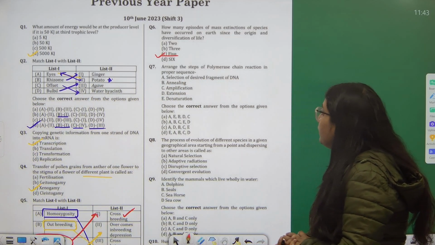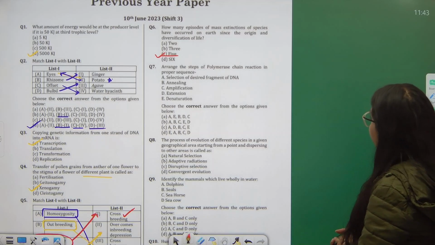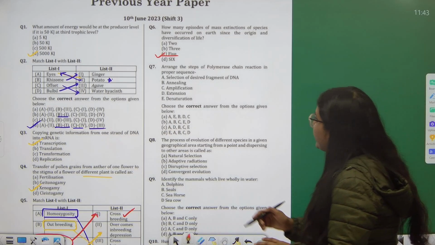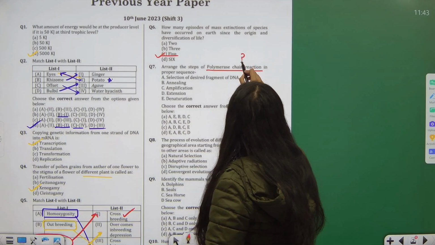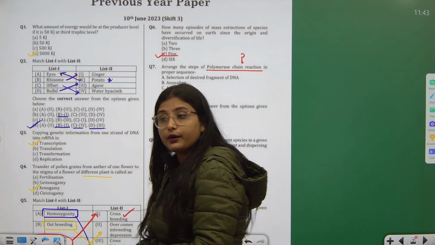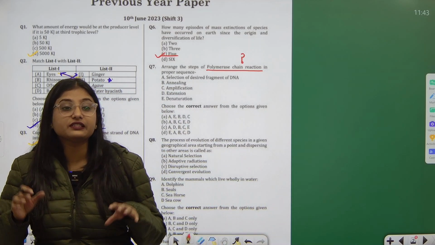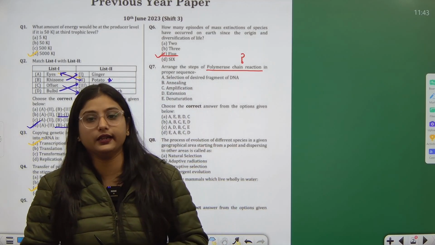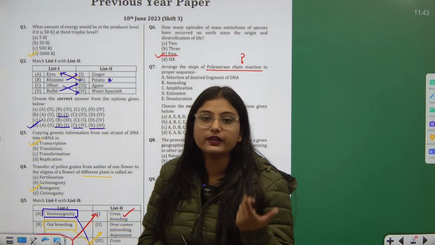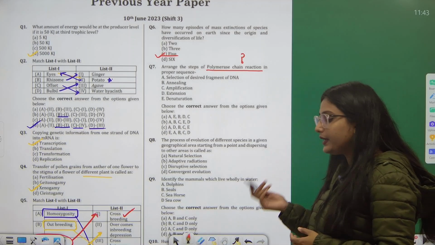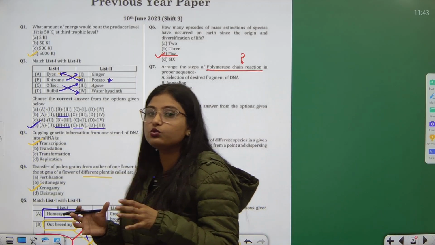Okay. Moving on to the next question, question number 7. Arrange the steps of polymerase chain reaction in proper sequence. What is actually PCR? Why are we performing this? We are performing this to study some concepts genetically and very closely. Now for that, what do we have to do? PCR is basically used for diagnosing, but in biotech, in our studies, we are basically using it to study